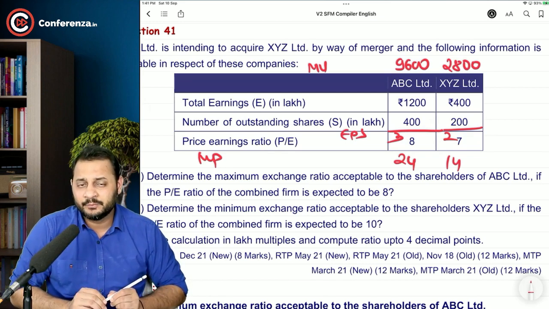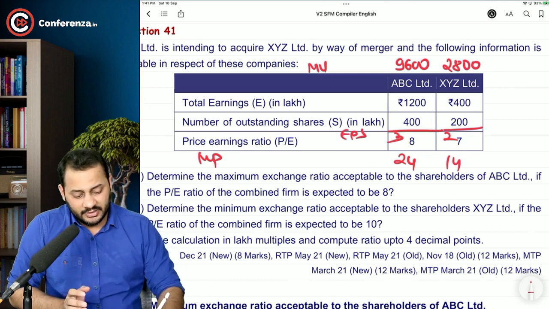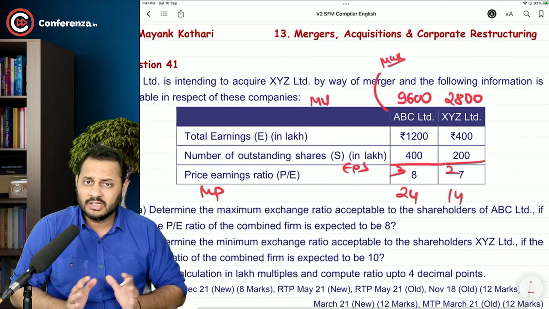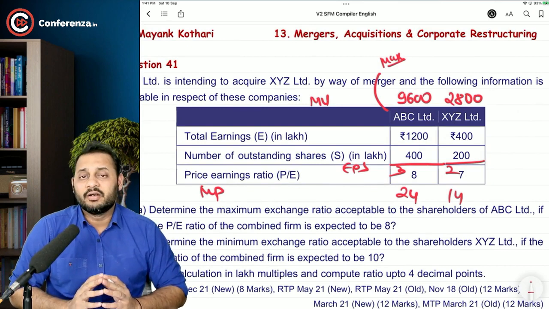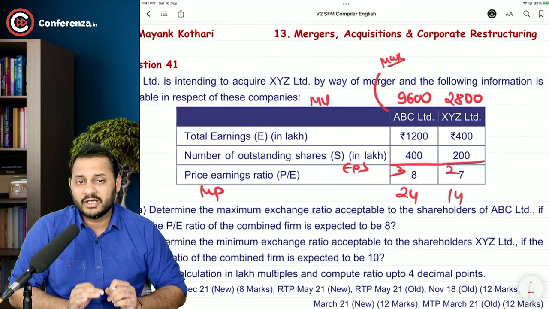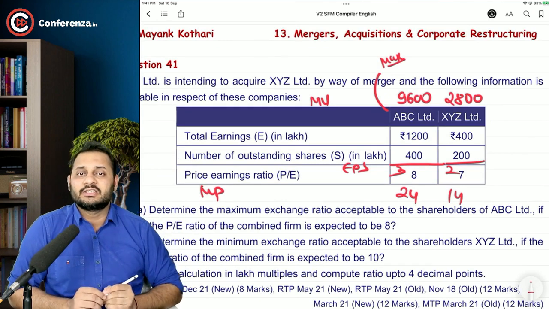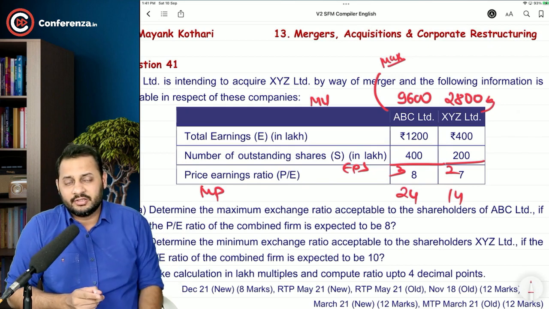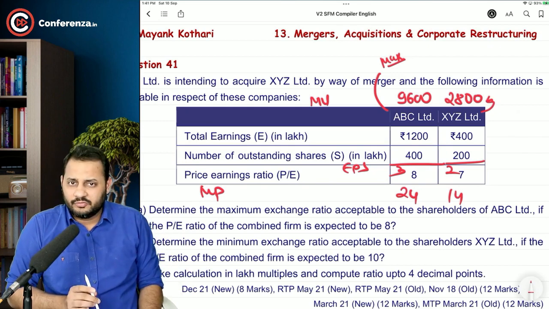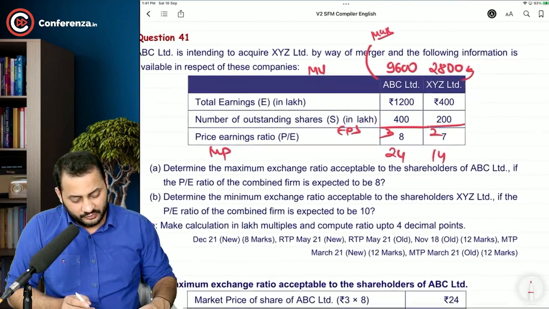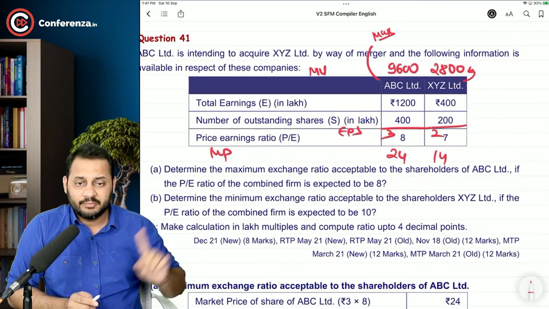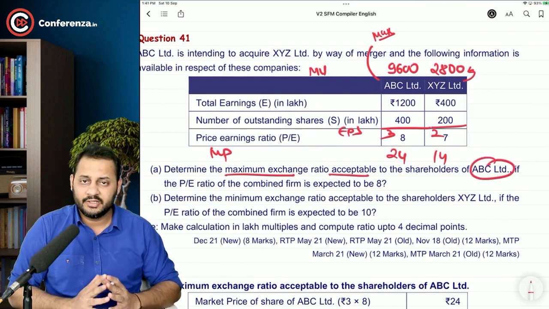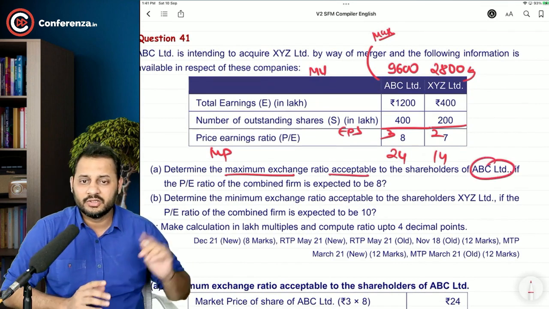Please try to understand that ABC Limited is the acquirer. He will be ready to pay all the amount which will result in the post-merger market value of ABC remaining at 9,600 at least. And XYZ will demand at least 2,800. So, okay, that's the first question. Now, the first question is to determine the maximum exchange ratio acceptable to the shareholders of ABC Limited, because that's what they are worried about, the maximum.